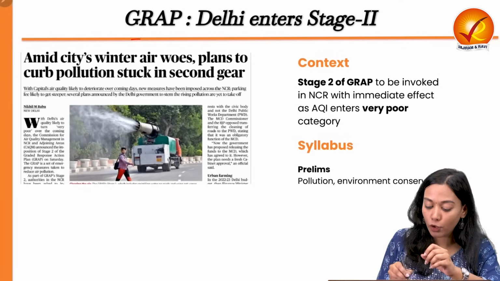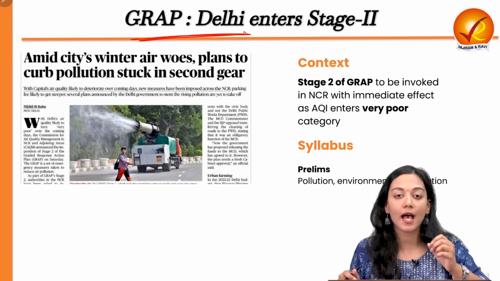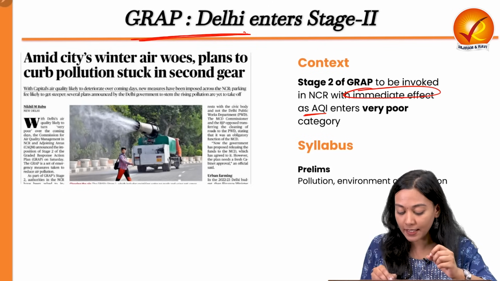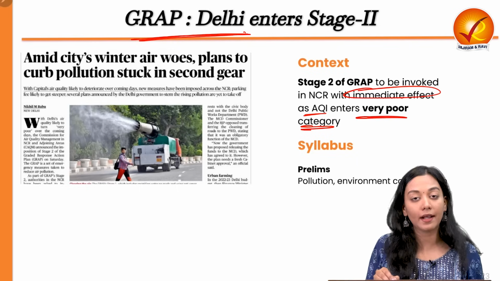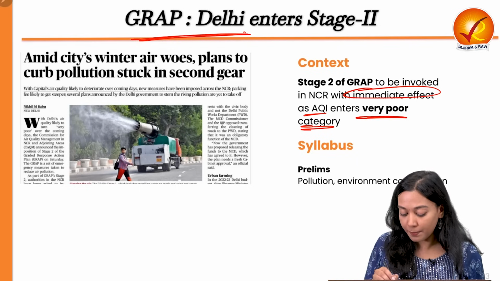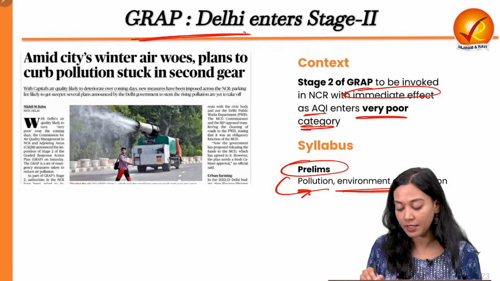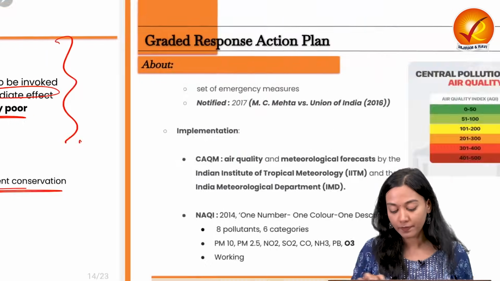Coming to the third topic, this one talks about GRAP, the Graded Response Action Plan, which has been triggered with immediate effect as the air quality index of the Delhi NCR reaches the very poor category. It pertains to the prelims part of the syllabus. We have to read about pollution and environment conservation. Also, this topic is very often asked in the prelims examination.